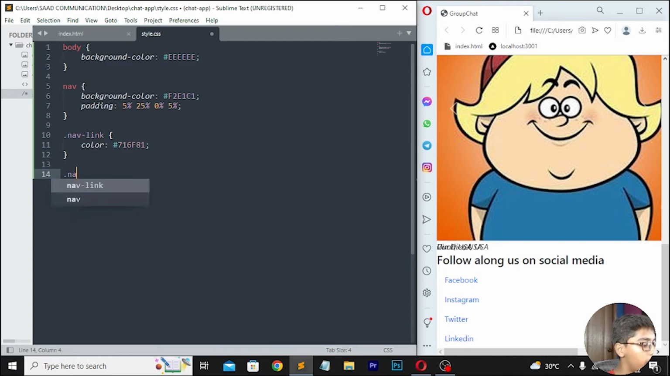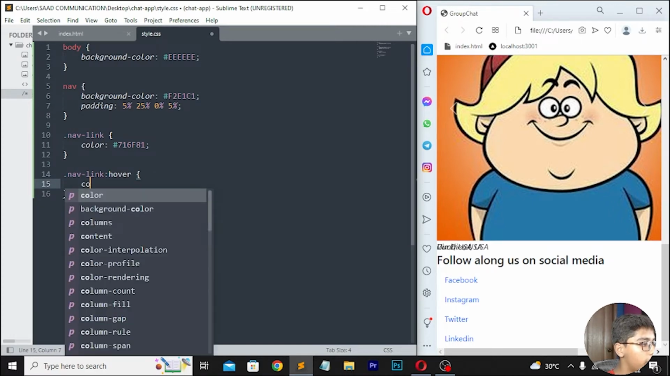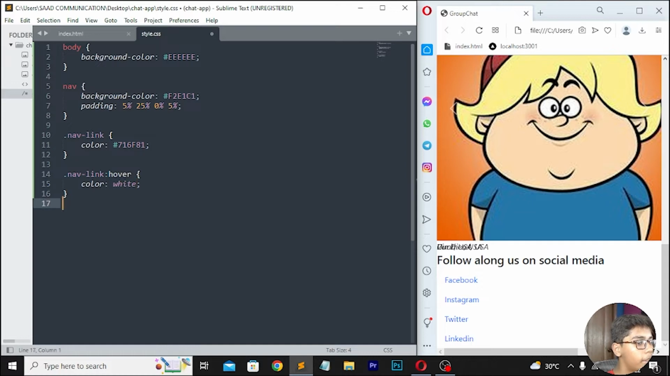Then move down here, you have to write nav link. Then I'll be writing hover. Then move down right here, color white. Then right here .navbar-brand, then right here font size, which should be 2rem. Then right color, which should be 716F81.